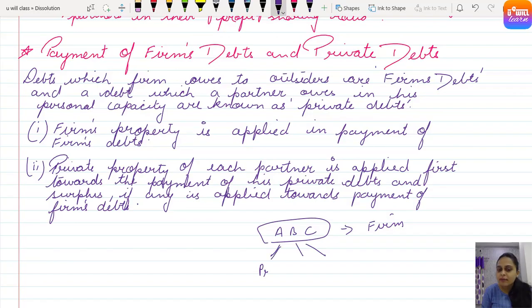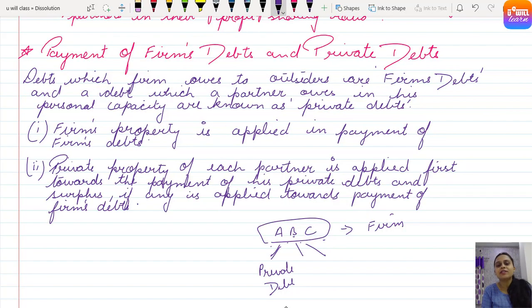So individual liabilities of partners are their private debts. Suppose A has purchased a car, and for purchasing that car he has taken a loan, so that is his private debt, the car loan. Suppose B has purchased a house, and for purchasing that house he has taken a home loan, so that is B's private debt. Then what is the firm's debt?